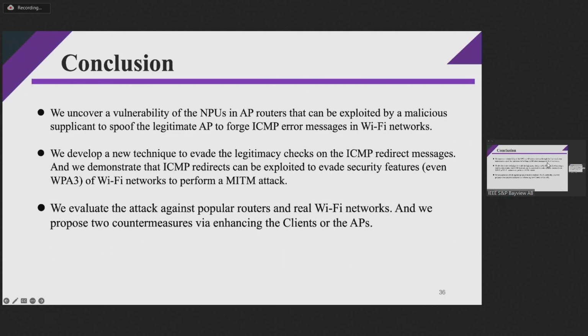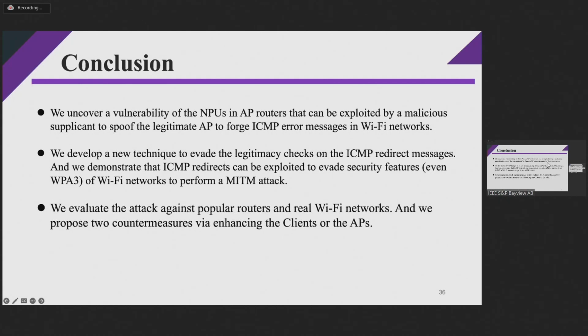Finally, let's conclude this work. In this work, we uncover a vulnerability of the NPUs in routers that can be exploited by a malicious client to spoof as the AP to send false ICMP redirect messages in Wi-Fi networks. And we develop new techniques to evade the legitimacy checks on the ICMP redirect.